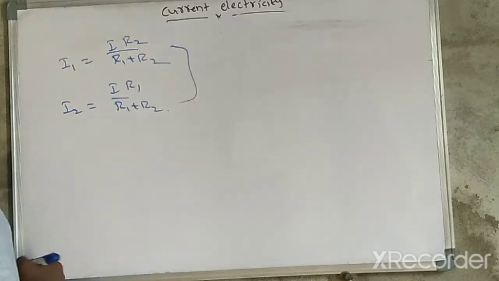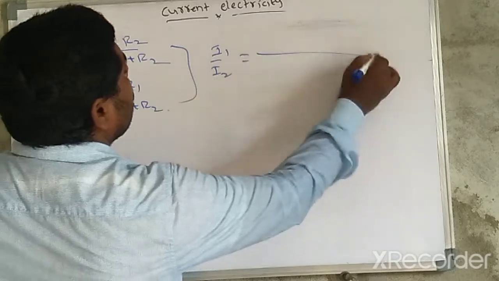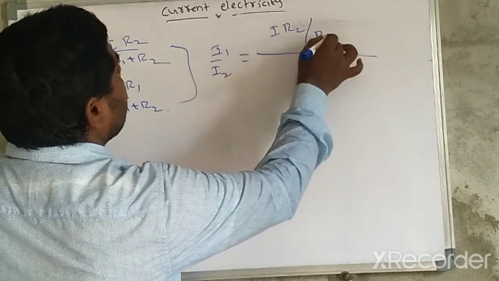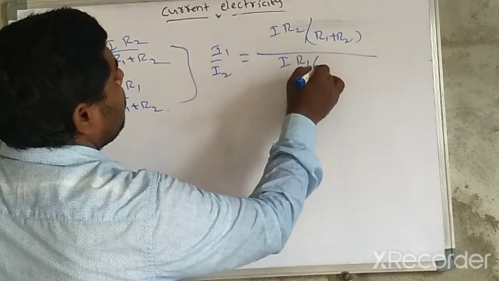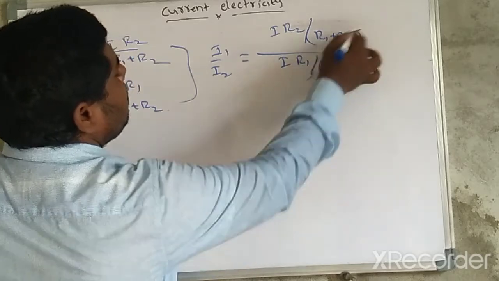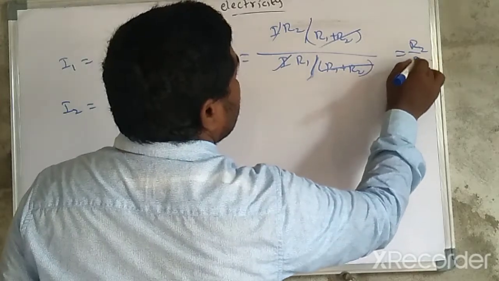This ratio, I1 by I2, is equal to I into R2 divided by R1 plus R2, whole divided by I into R1 by R1 plus R2. I gets cancelled, and it should be equal to R2 by R1.